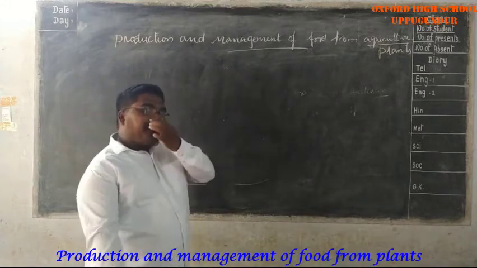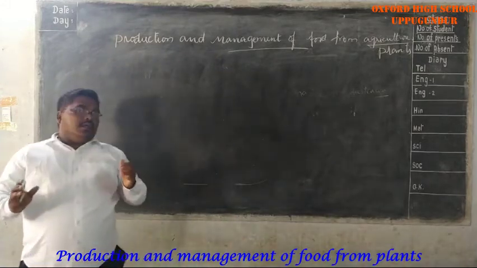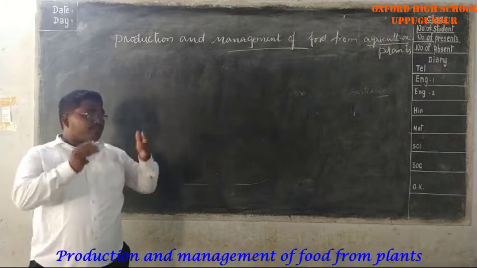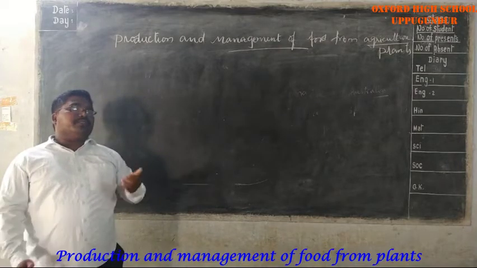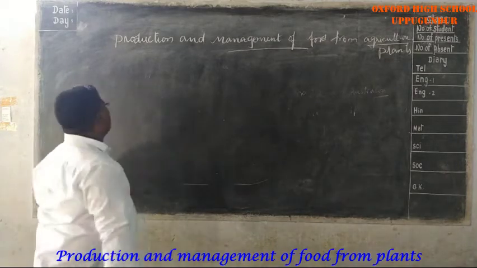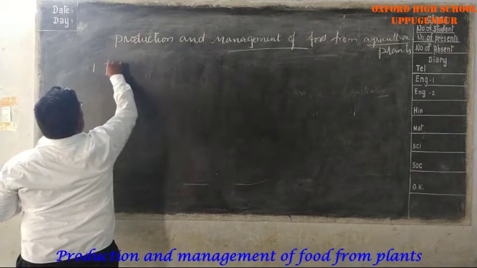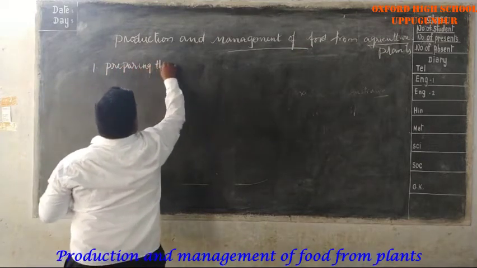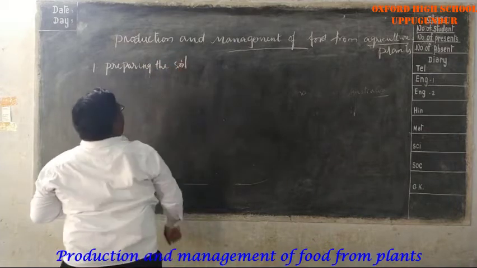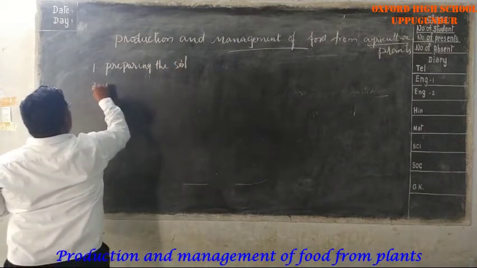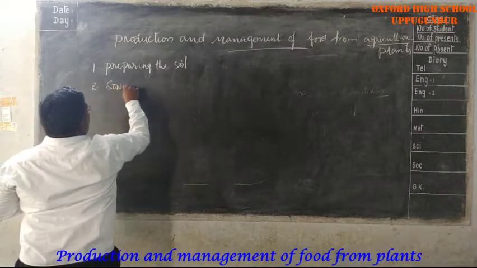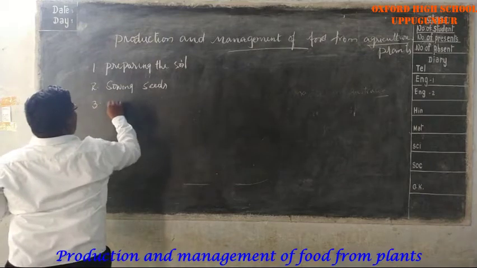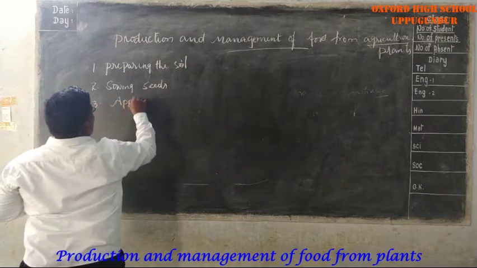So growing a paddy crop is associated with seasonal tasks, and growing of the paddy crop has so many steps. That means different types of tasks are there. The first one is preparing the soil or leveling the soil. Second one is sowing of seeds. Third one is applying manure.